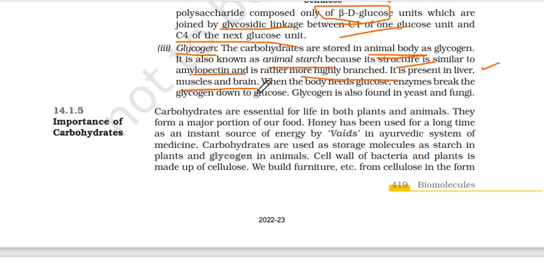When the body needs glucose, enzymes will break the glycogen down to glucose. You do not supply 24/7 glucose to your body. So what the body does is, if it requires it, it will break down the glycogen. It has specific enzymes to do so, and you'll get glucose. Glycogen is also found in yeast and fungi, not just the animal bodies.